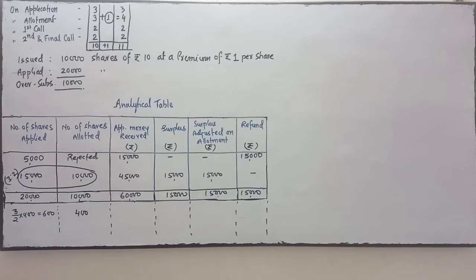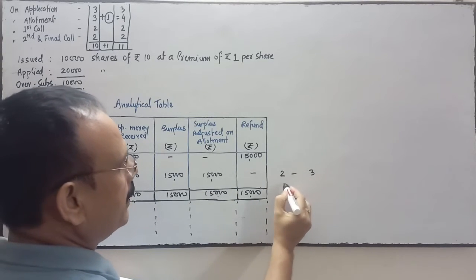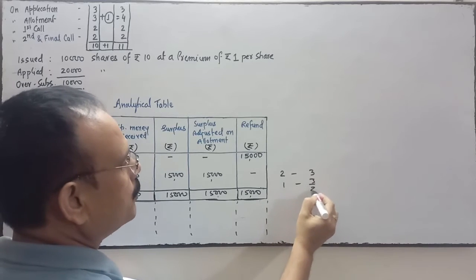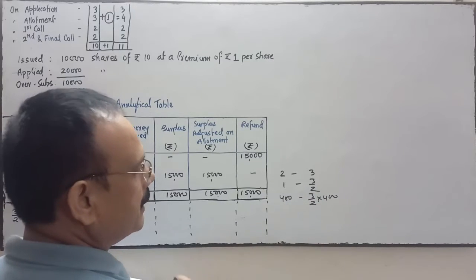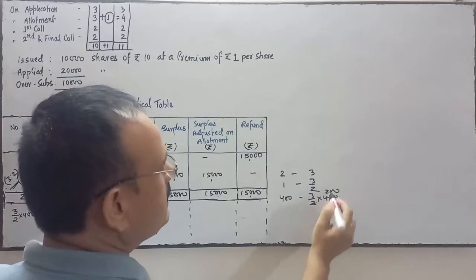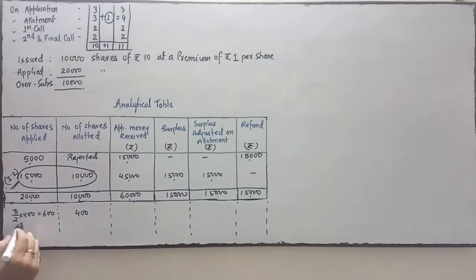It means the 400 shares holder who has not paid the allotment, first call and second and final call, they have applied for 600 shares. As per the proportion, to whom 2 shares are allotted, they have applied for 3.